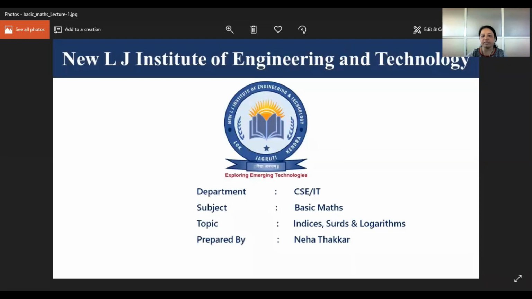You can take a pen and paper, especially in mathematics, and do some rough work before giving an answer. So whatever is in the form of indices or exponent, we are converting into logarithm form, and some rules also we are going to see.